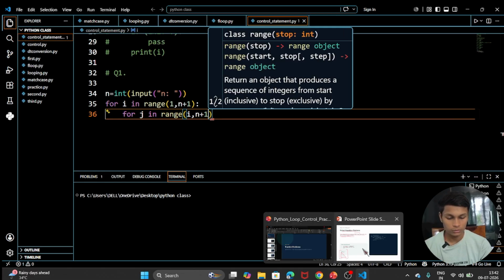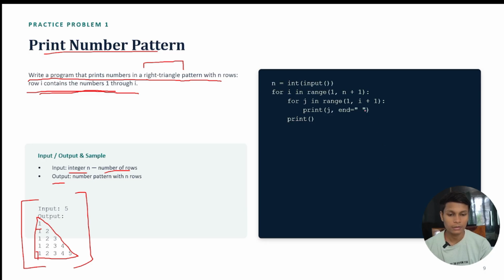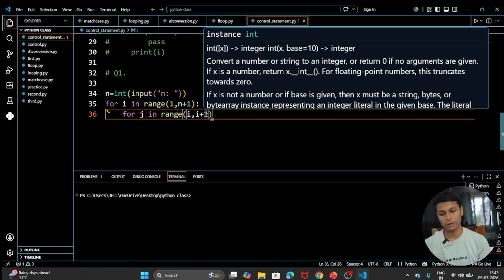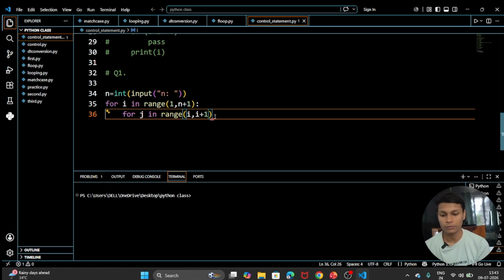I think, yes, i plus 1 was there, not n. Why i plus 1? Because we are going to increase the value of i, not the value of n. If you increase the value of n, we go to n values each time, and then it will print a square. It will not give you a right angle triangle. For a right angle triangle we are going with i plus 1.